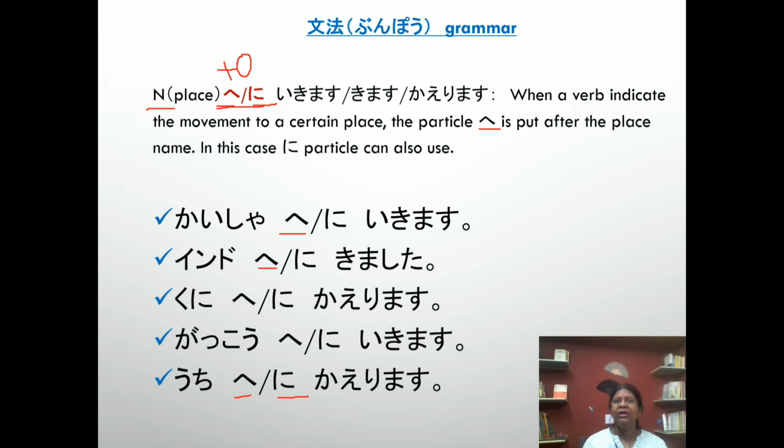You say that this is he, hiragana or katakana, and the pronunciation is he. Why do I pronounce it as e?